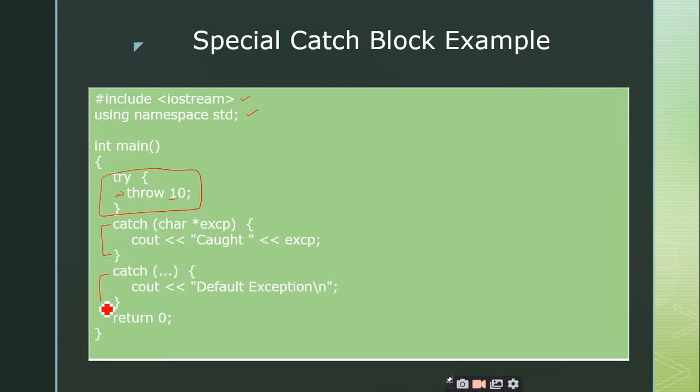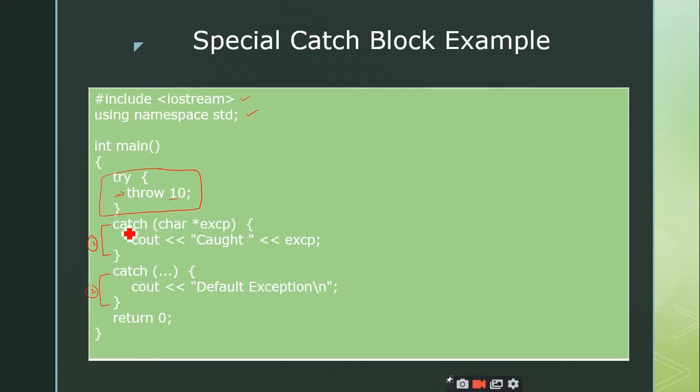So if I go and check the catch blocks which are defined below this try, how many catch blocks are there? There are 2 catch blocks, and as I told in yesterday's class, we can have multiple catch blocks for a single try block, and it is mandatory that you define at least one catch block. If you don't define the catch block, what does it mean? You are not able to catch the exceptions thrown by the try block. Then it will lead to a situation where your program will terminate abruptly.